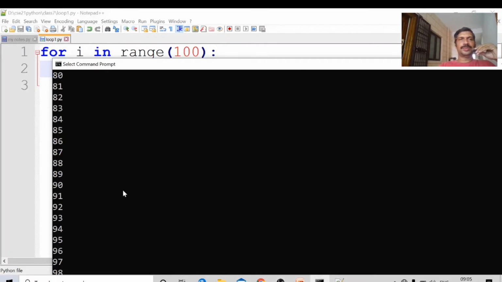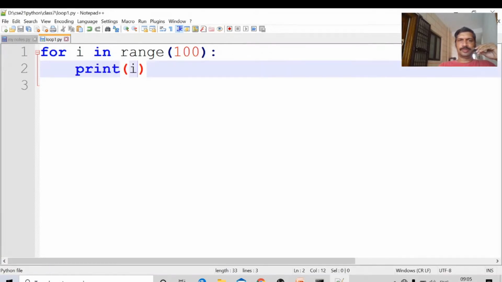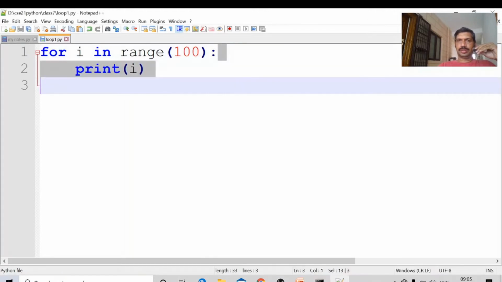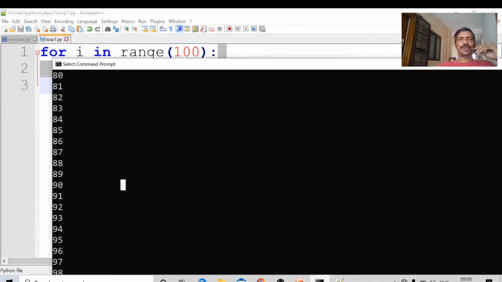It has printed the values of all the numbers, up to 98, and 99 is also there. We scroll down a bit and the other values are there.